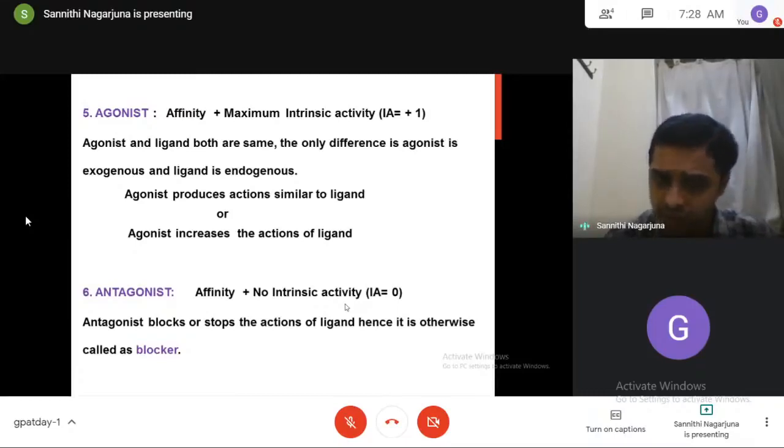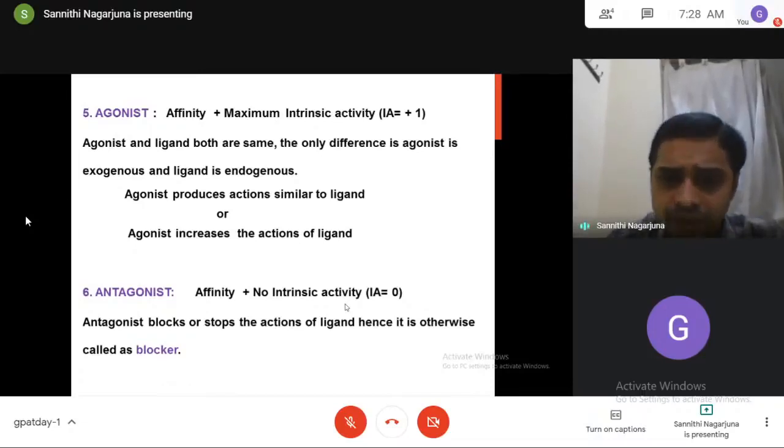So got it now. Antagonist simply blocks the receptors. I mean to say that it will only bind to the receptors, but it will not activate them and will not produce any pharmacological action. The antagonist's role is to block or stop the actions of the ligand. Hence it is otherwise called a blocker. So, agonist and antagonist, right? To understand: agonist produces actions similar to the ligand. Antagonist will stop the actions of the ligand.